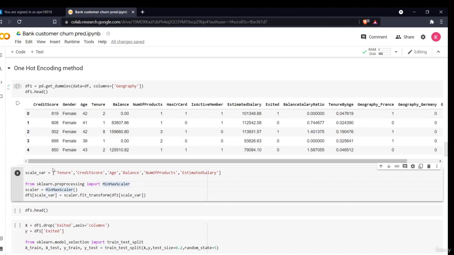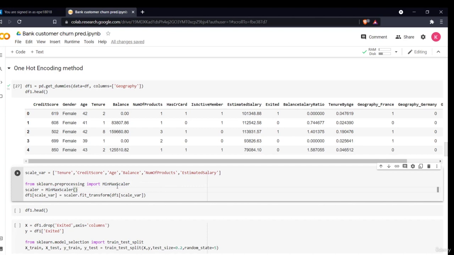So I defined a list of the variables which I want to scale: the tenure, credit score, age, balance, number of products, and estimated salary. I imported min max scaler. You can also use standard scaler.